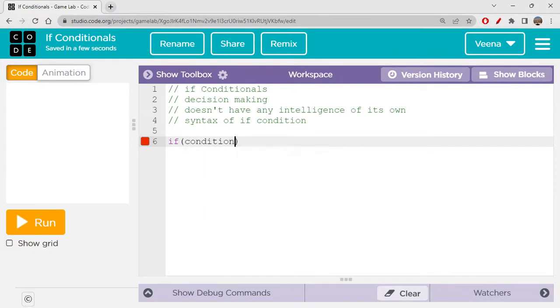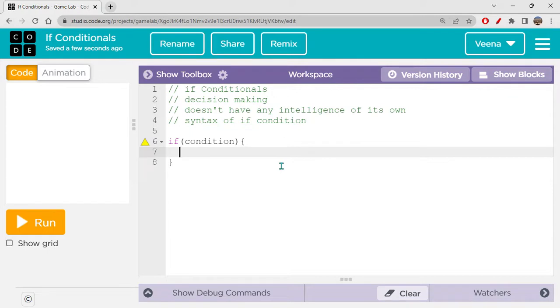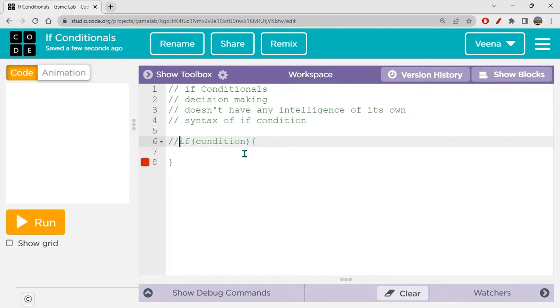After this, you will have to open curly braces, and within the curly braces, you will be writing the thing. So this is the syntax, basically. I'll just put this also here.